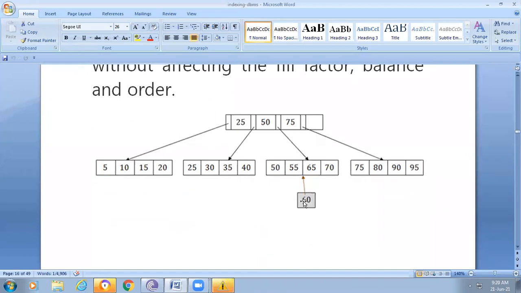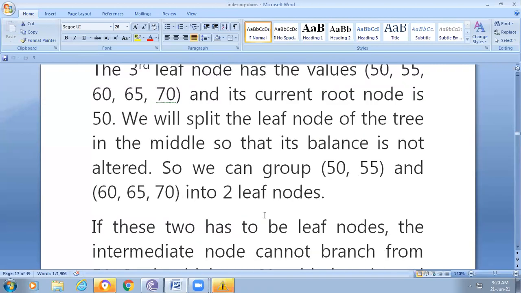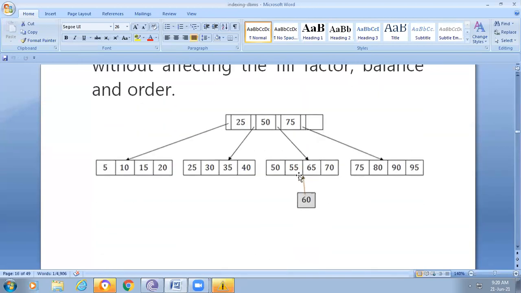Originally we want to insert 60 here, so 50, 55, 60, 65, 70. But each and every node can have only 4 values. That's why we need to move one of the data items to the root node. So then 25, 50, 60, 75.